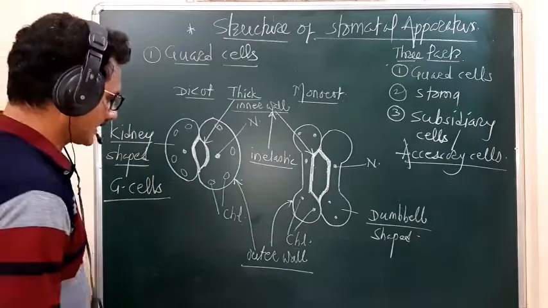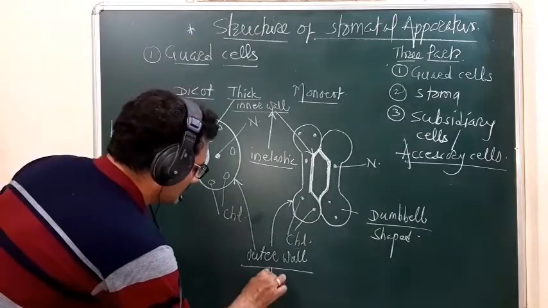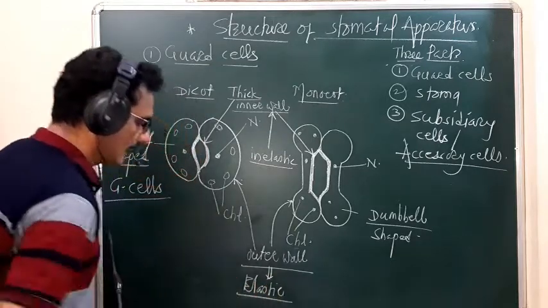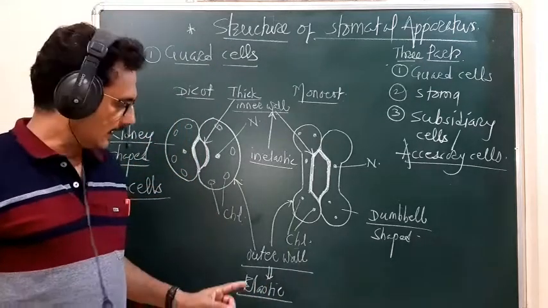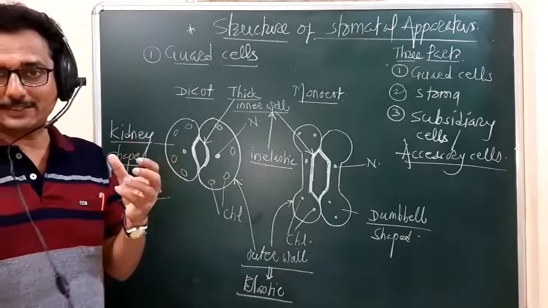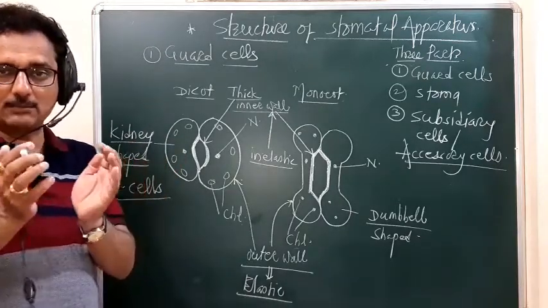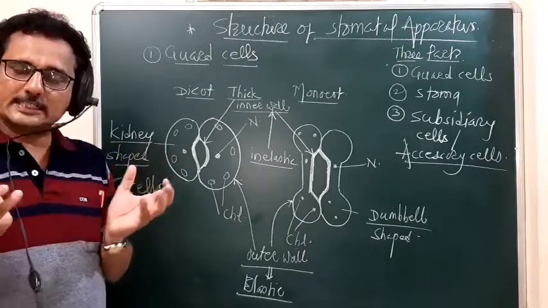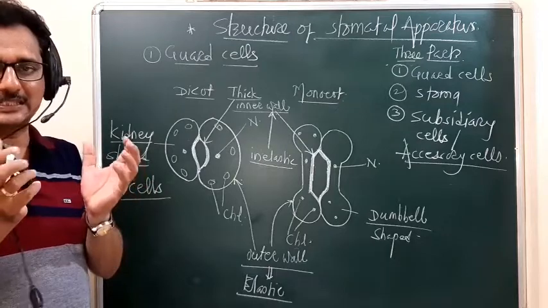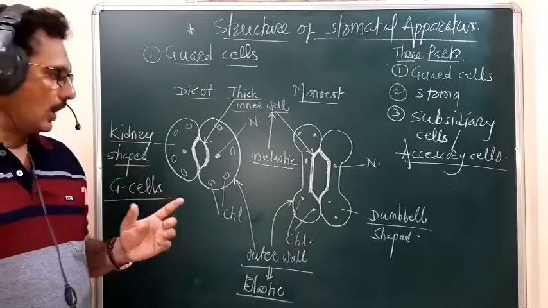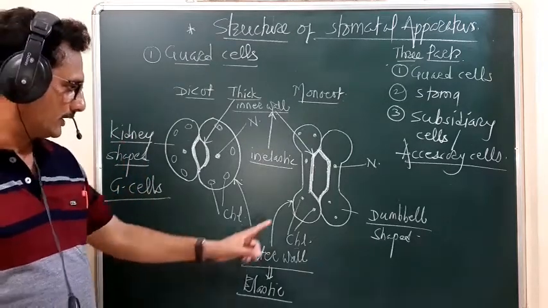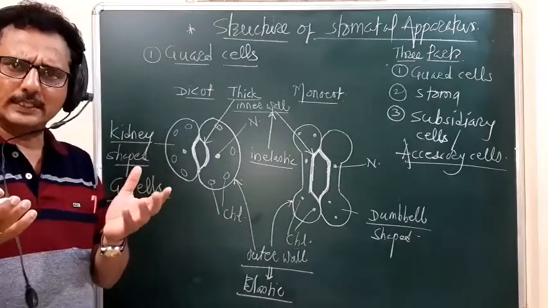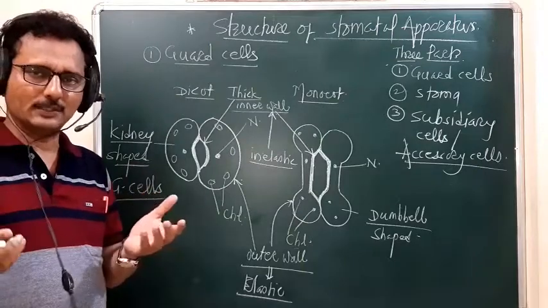They are elastic, in the sense they can be stretched. When the cell becomes turgid during the opening of stomata, they get stretched, and because of that elastic property of the outer wall, the stomatal opening opens. How they open, we will see afterwards.